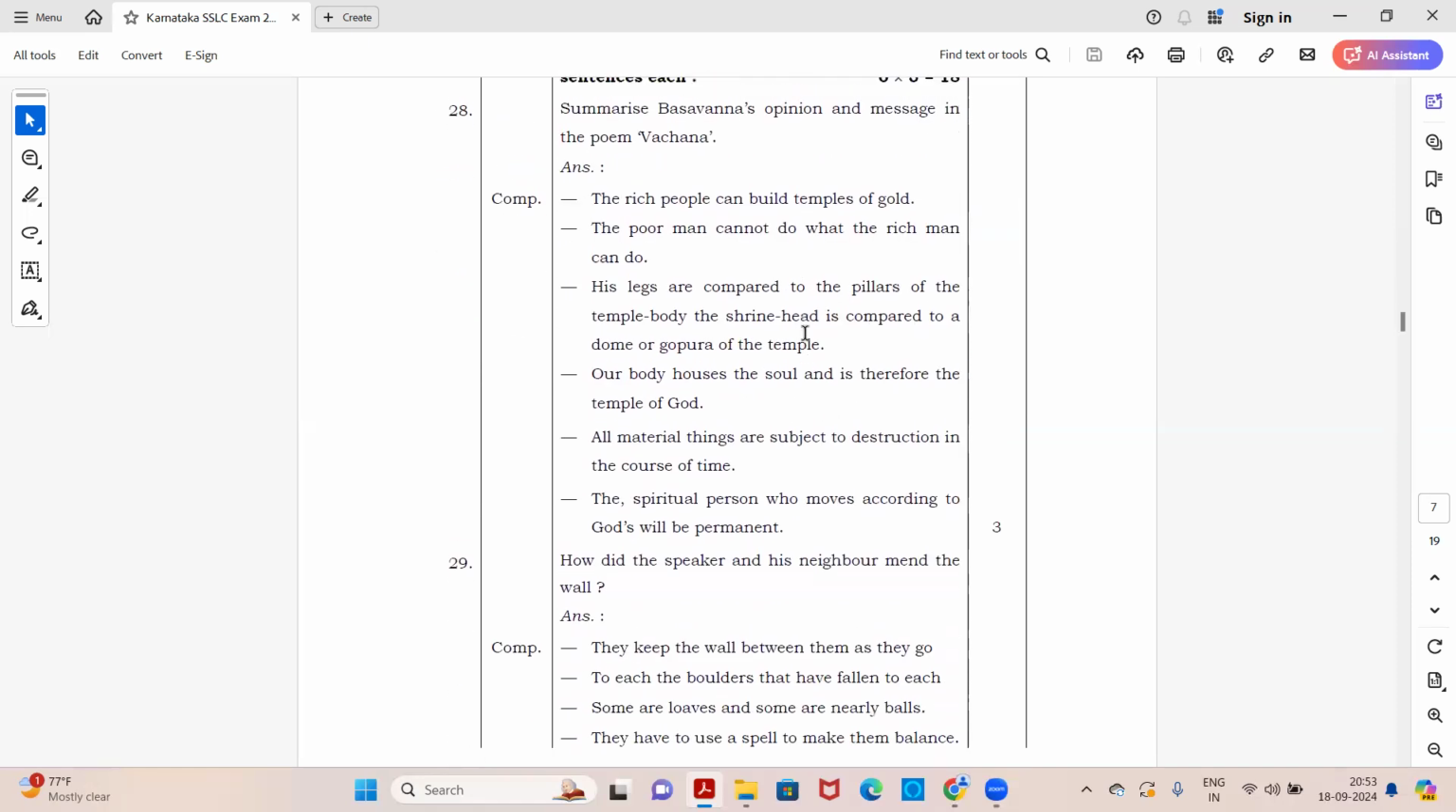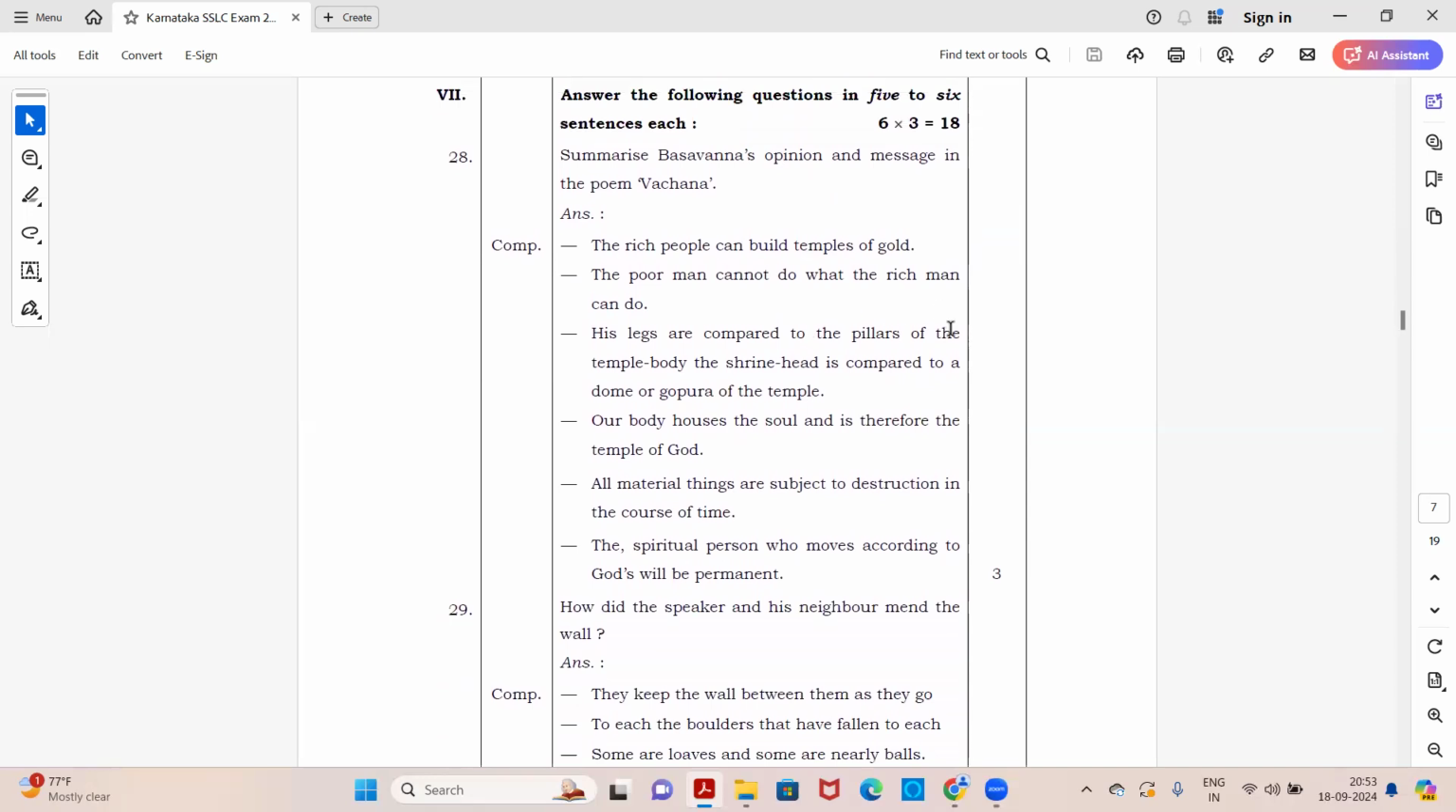Okay, coming to next main, you have answered the following questions into 5 to 6 sentences each. So you have 6 questions containing 3 marks each. So let's see one by one quickly. Here I'm just going to read the question and the keywords will be there on your screen. You can just pause it and look at the answers. So first question is, summarize Basavanna's opinion and message in the poem Vachana. Okay, so the points, the keywords are given here. We can make a note of it.